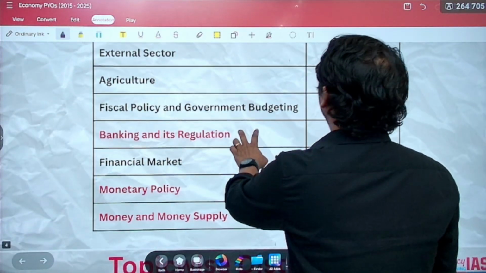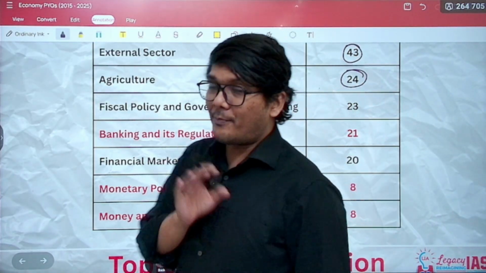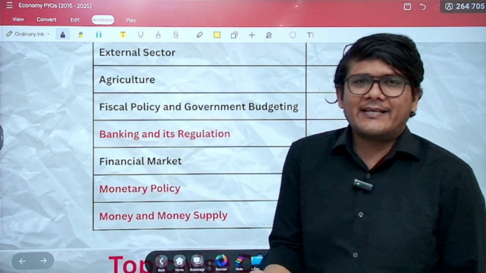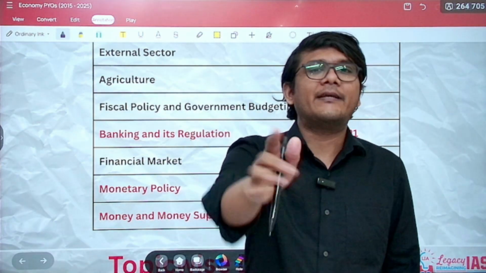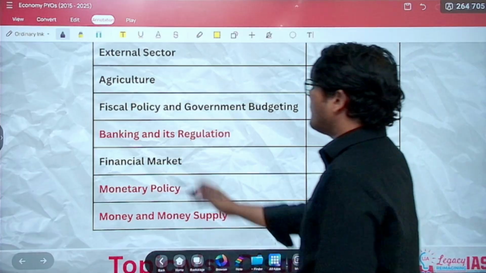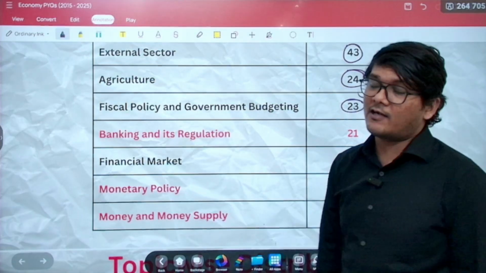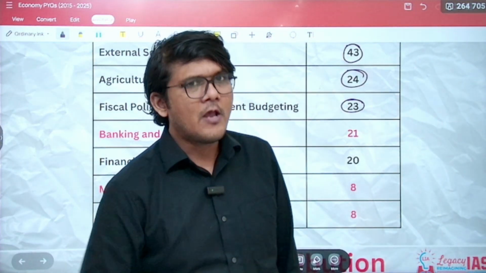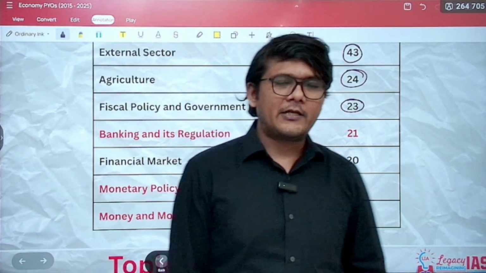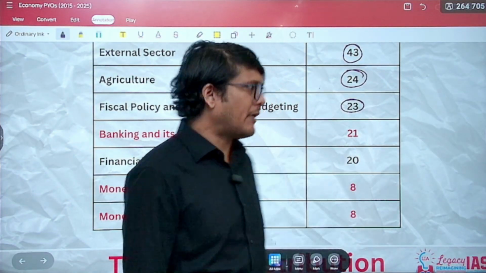Then you have agriculture. Around 24 questions are being asked. Agriculture plays a very important role both in prelims as well as mains. In mains also, half the questions are from agriculture as per the last 5 years trend. This may change. So the trend can change, but this is as of now the trend. Fiscal policy and government budgeting. So this is the static part of the budget that the government brings out every single year. In fact, in the last year, 2025, there were around 3 questions from this particular topic, wherein they asked the numerical, both the numericals were from this particular topic.